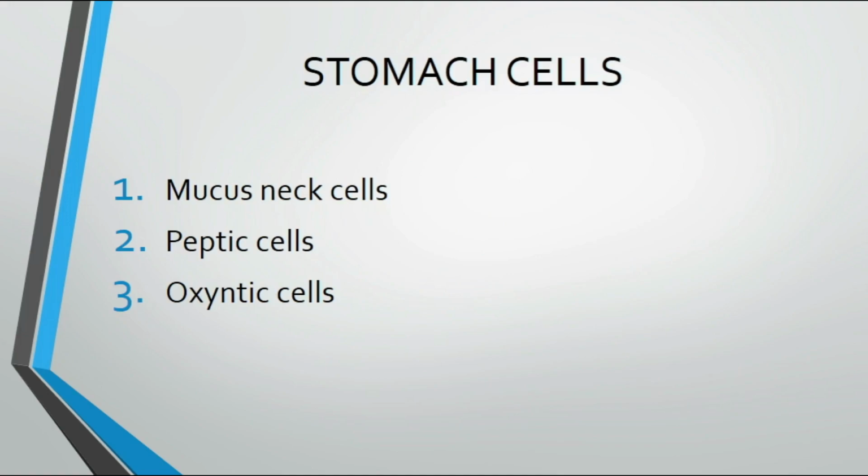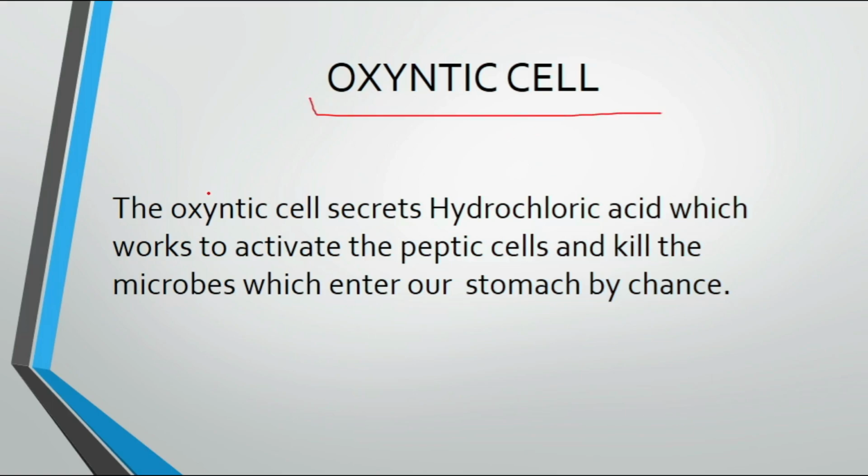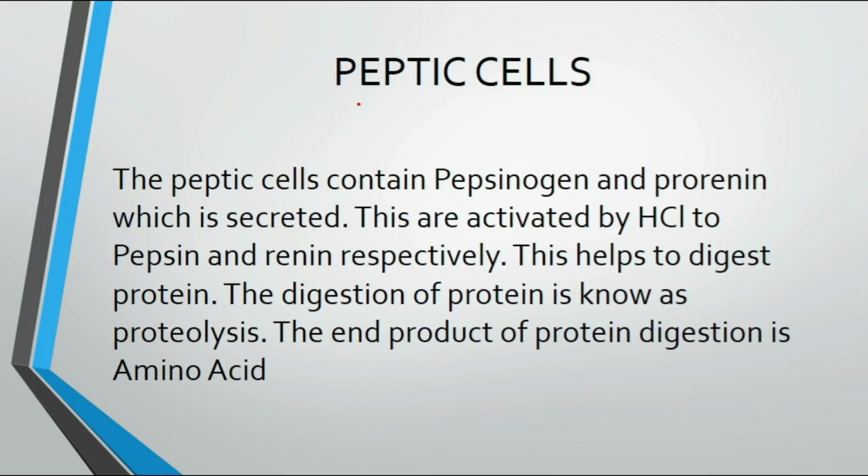So what are the stomach cells? It is the mucous neck cells, peptic cells, oxyntic cells. Remember it. What are oxyntic cells? The oxyntic cells secrete hydrochloric acid, which works to activate the peptic cells and kill the microbes which enter our stomach by chance.